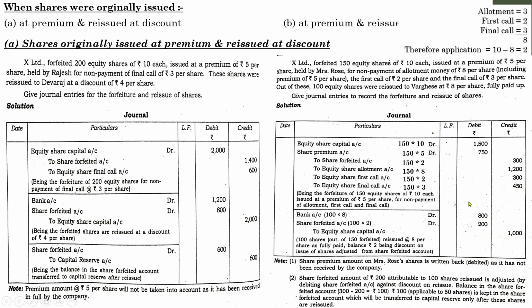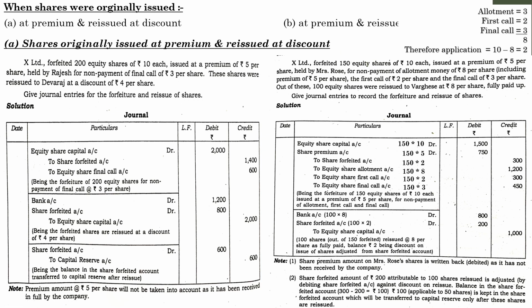And regarding how to find the proportional share forfeiture amount that has to be transferred to the capital reserve, the computation is quite simple, but for the time being, let us discuss a simple trick. Here 150 equity shares were forfeited, and out of 150, 100 shares were reissued.